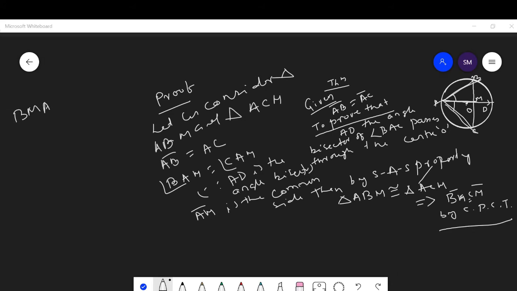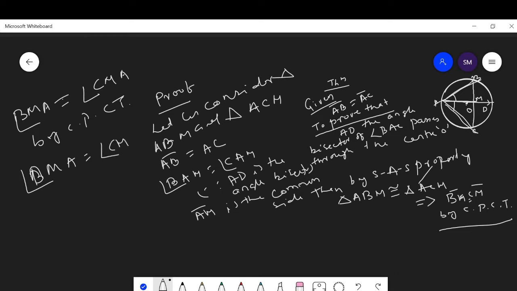Angle BMA is equal to angle CMA by CPCT, and also BMA and CMA are linear pairs, which implies that angle BMA is equal to angle CMA is equal to 90 degrees, which implies that AM is perpendicular to the chord BC and it bisects BC.